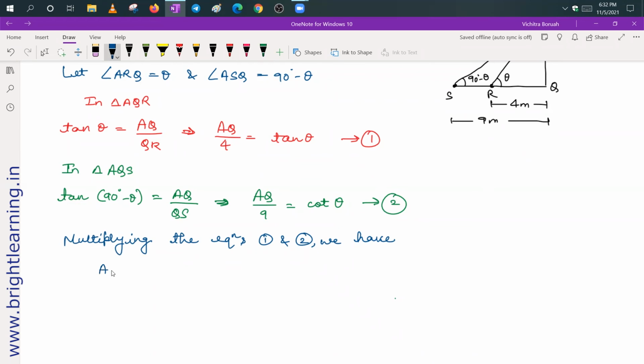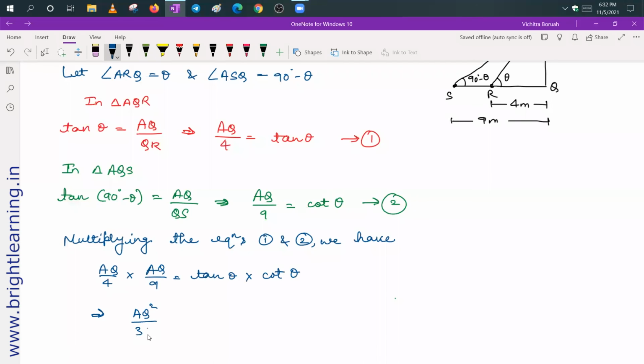So you will get AQ upon 4 into AQ upon 9 is equal to tan theta into cot theta.